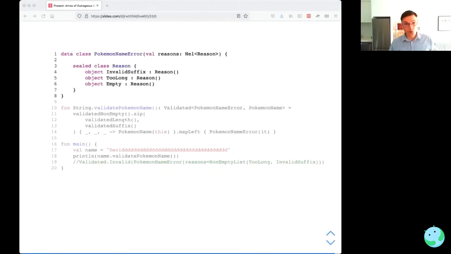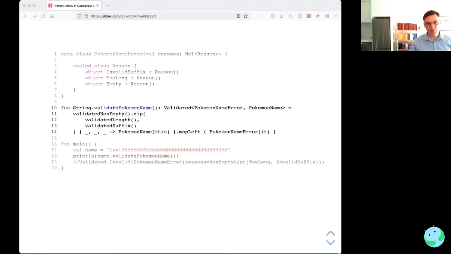Of course, you don't need to model your domain like that. You could say that having a non-empty list as the left or the invalid of the Validated is not right or not correct. We're going to wrap our errors inside a PokemonNameError, and we're going to have the reasons as a non-empty list there. So now validatePokemonName would look something like this.